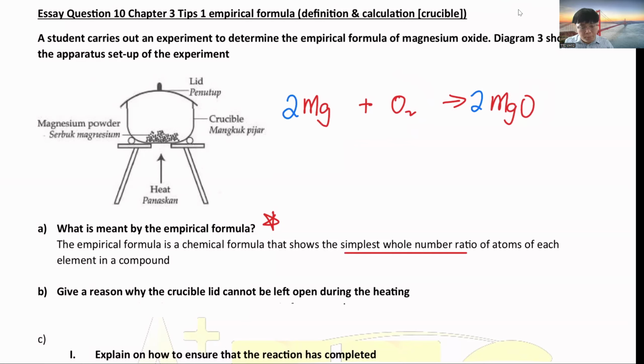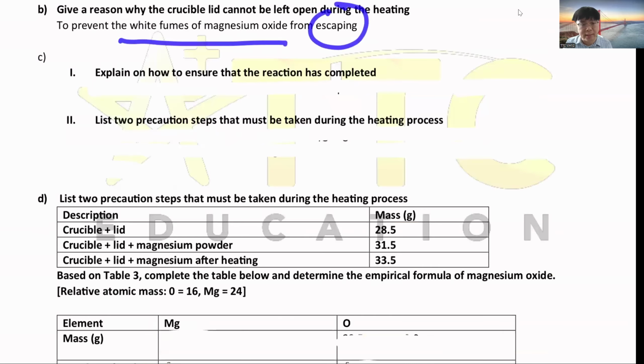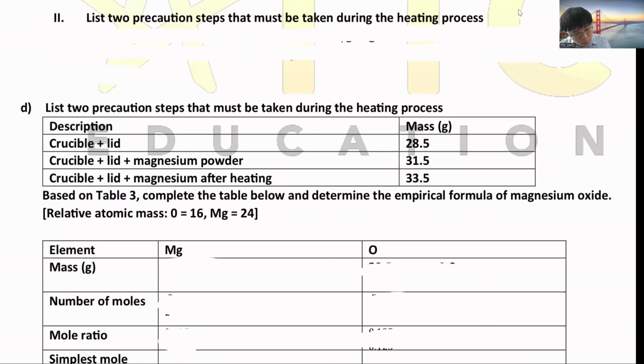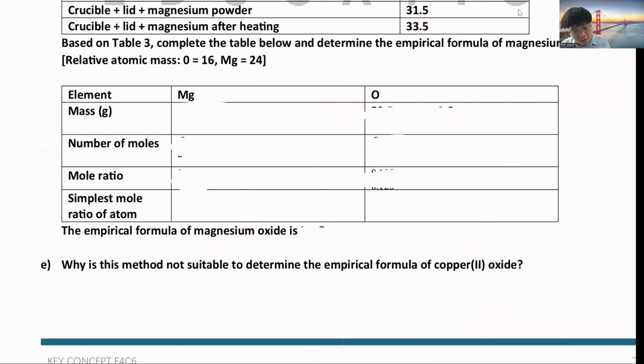So when you burn, right, the magnesium oxide is a white colored powder. So it might fly out as white film. So you need to cover it to avoid the white film escaping. Because once it escapes, the purpose is like this. You see, this is only magnesium. Let's say we want to calculate how many grams this is.